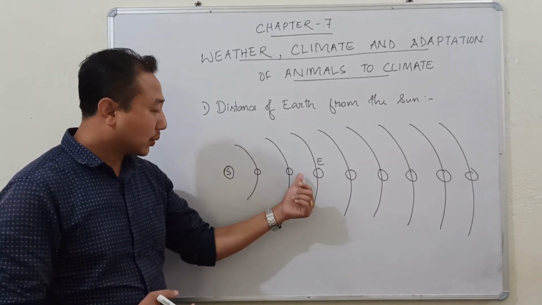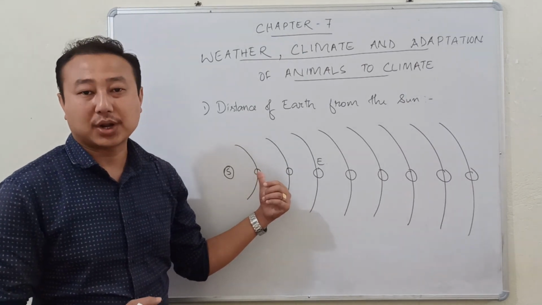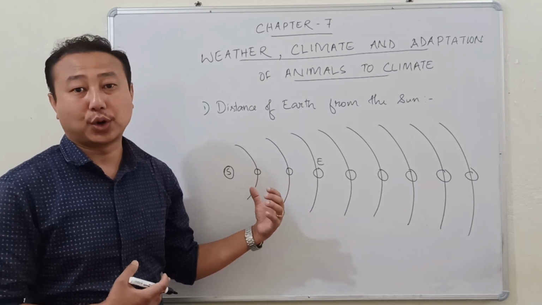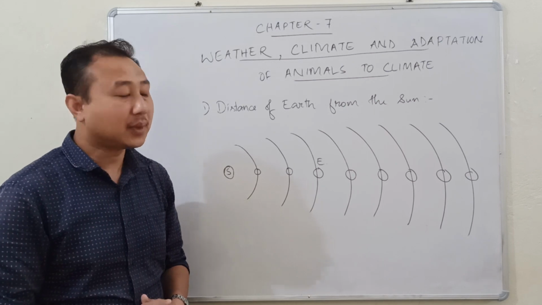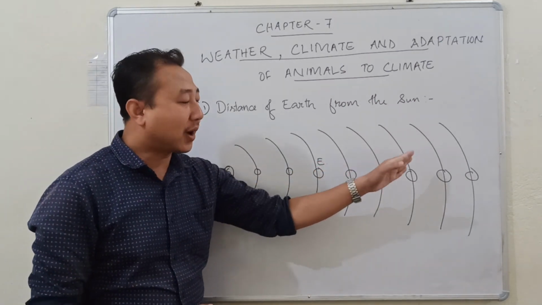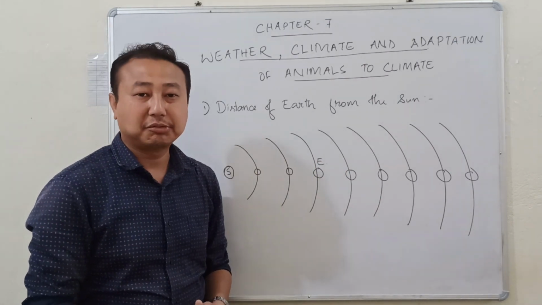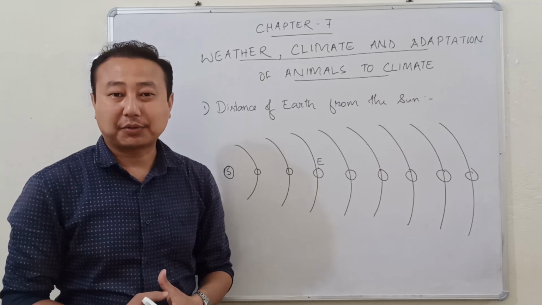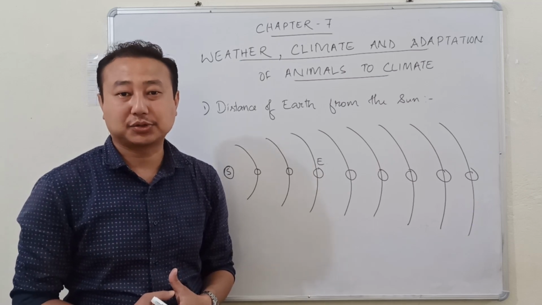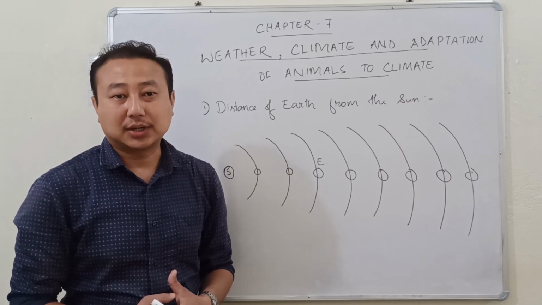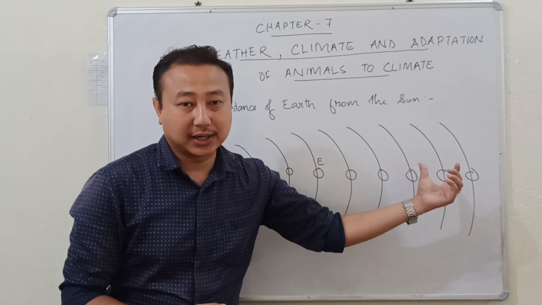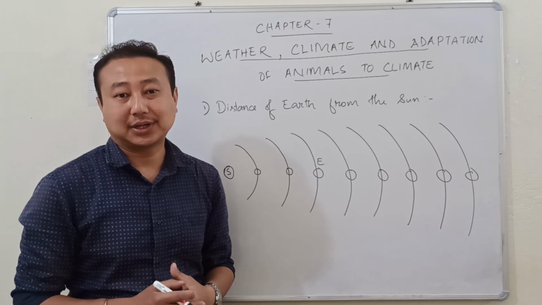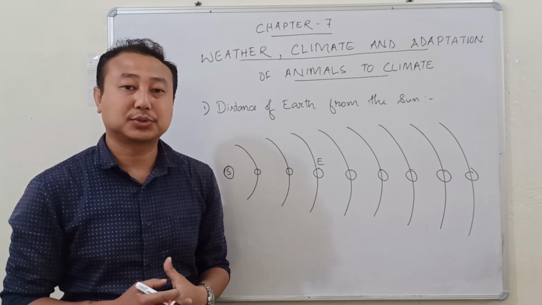The other planets, which are nearer to the Sun, receive more sunlight and more solar heat energy. Because of that, they are too hot for living organisms to survive. The other planets, which are farther away from the Sun as compared to the Earth, receive less sunlight and solar heat radiation. Because of that, they have a colder temperature, which is not sufficient for living organisms to survive.